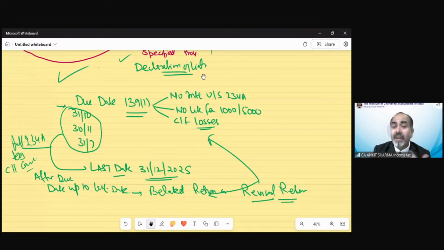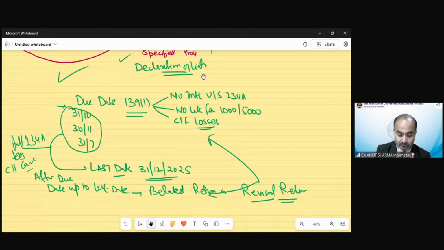Because you need to carry forward the loss. If you do not file your loss return, then those losses are going to be dead loss, Rashmi. In that case, you are not able to carry forward that loss. And that would be a real disadvantage for you, because in next year, suppose you have income of 10 lakh rupees and current year you are having loss of 8 lakh rupees.